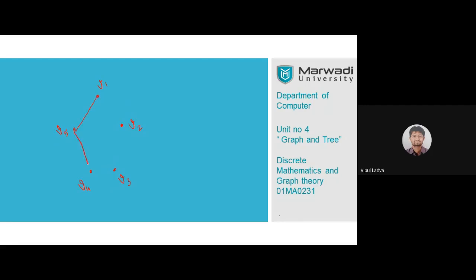Now, if you wish to identify each and every spanning tree of this particular complete graph, then it will be a 4 regular graph. Surely it will be a 4 regular graph, is it? There will be a connection between them. Yes, now it is a K5. It is a 4 regular graph.